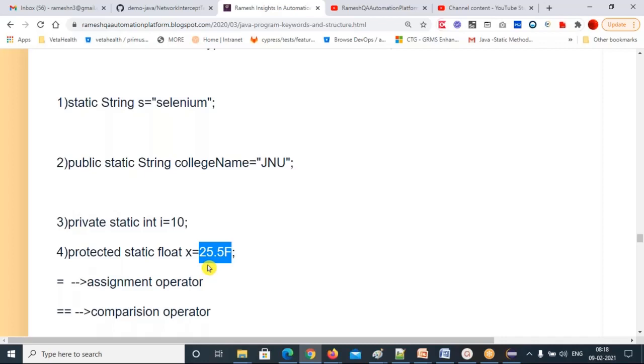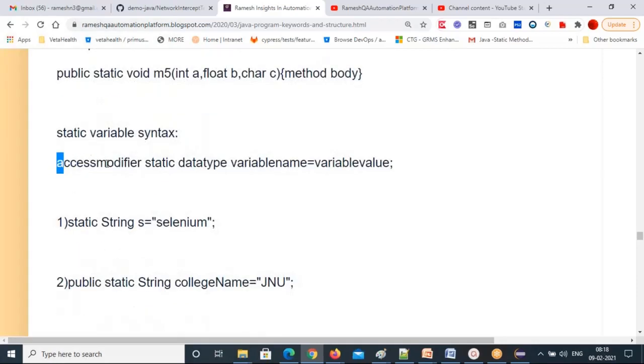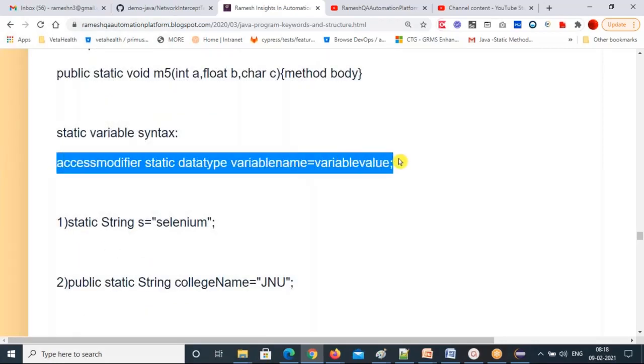Each access modifier you are using, you are declaring one variable. So here default first, then public, then private, then protected. All I am deriving based on this formula. This is the base to create a static variable. Anywhere you want to create a static variable, this is the base syntax.